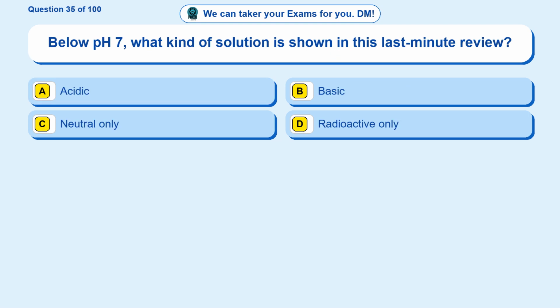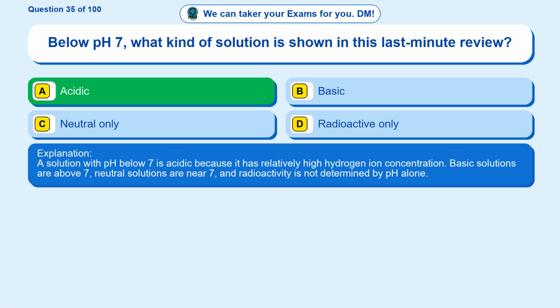Question 35. Below pH 7, what kind of solution is shown in this last-minute review? Option A, acidic. Option B, basic. Option C, neutral only. Option D, radioactive only. The correct answer is option A. Acidic. A solution with pH below 7 is acidic because it has relatively high hydrogen ion concentration. Basic solutions are above 7, neutral solutions are near 7, and radioactivity is not determined by pH alone.